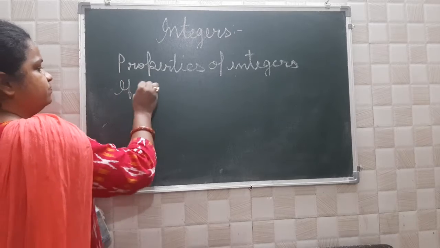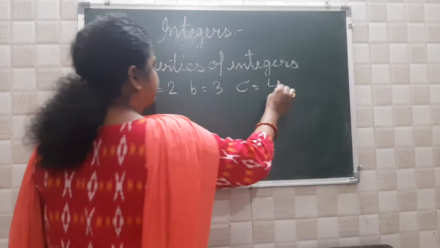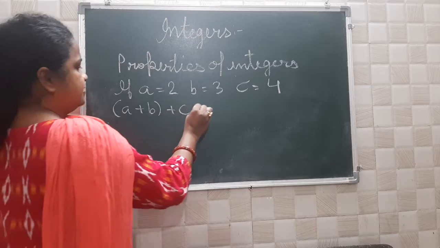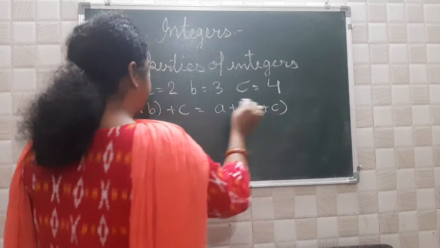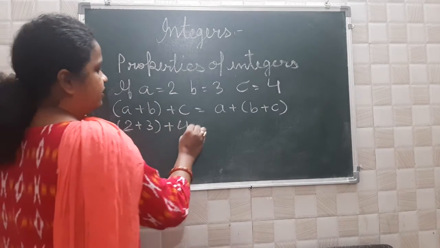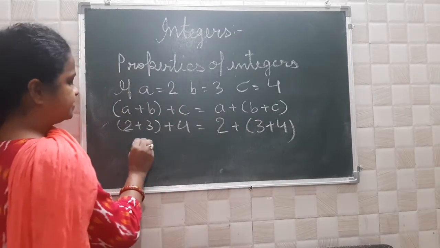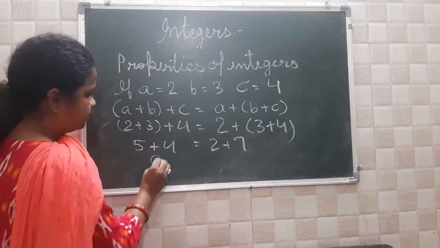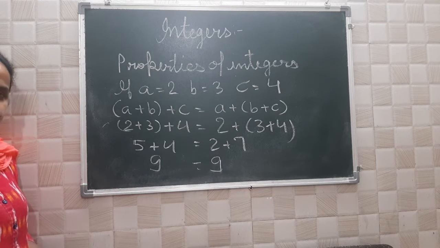If A is equal to 2, B is equal to 3 and C is equal to 4. So A plus (B plus C) is equal to (A plus B) plus C, both should be equal. Here 2 plus (3 plus 4), and here (2 plus 3) plus 4. So 2 plus 3 is 5, plus 4, and here you will get 2 plus 7. So in both the cases, you see you are getting 9. It is applicable in addition.